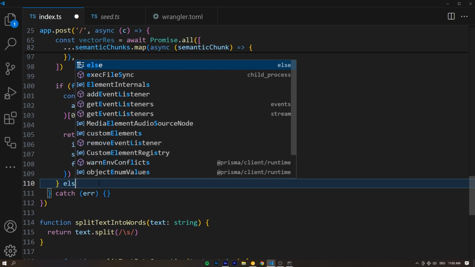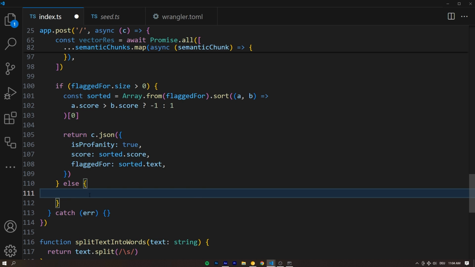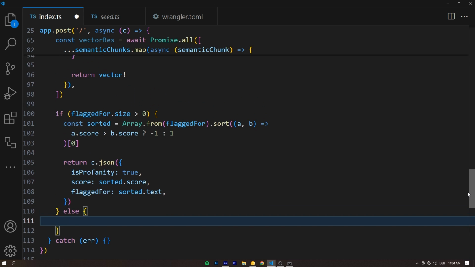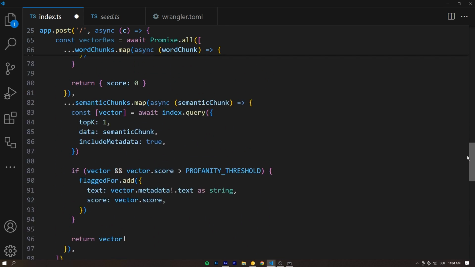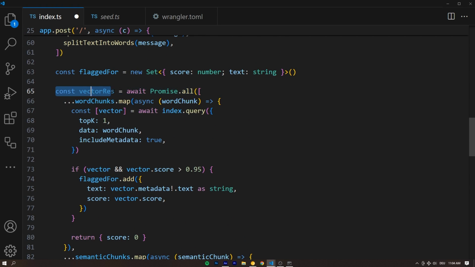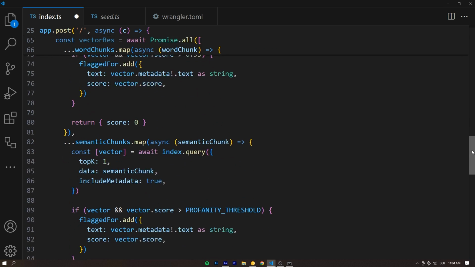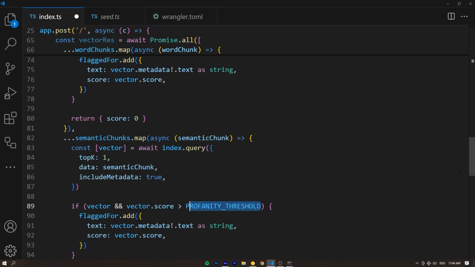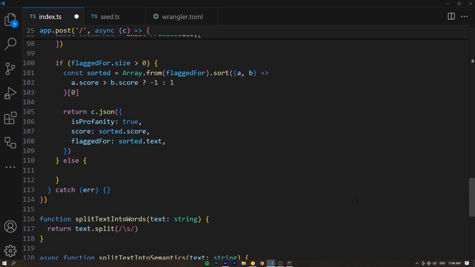And if nothing was flagged, in the other case, else. Well, first off, we still care about the most profane chunk. The only thing that's changed now is that this chunk is not actually profane. It wasn't flagged, right? But we still saved it as the vector res. Now it's going to be below that profanity threshold that we set, because otherwise it would be flagged. But the user probably still cares about the score, like 0.8, 0.75, however non-profane it is. It's still interesting to the user. And to find that, that's why we saved the vector res.